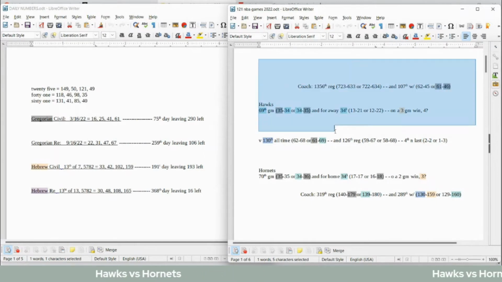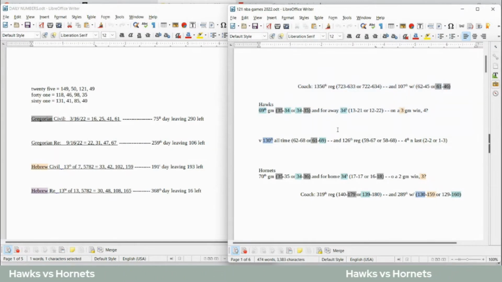If the Hawks were going to win this game, it would be because of the number 34. It's the 34th away game for the Hawks. It's the 34th home game for the Hornets. Hornets can sit on 34 wins for the season with a loss. Hawks come into this game 34-34 for a season record, but it's their 69th game.